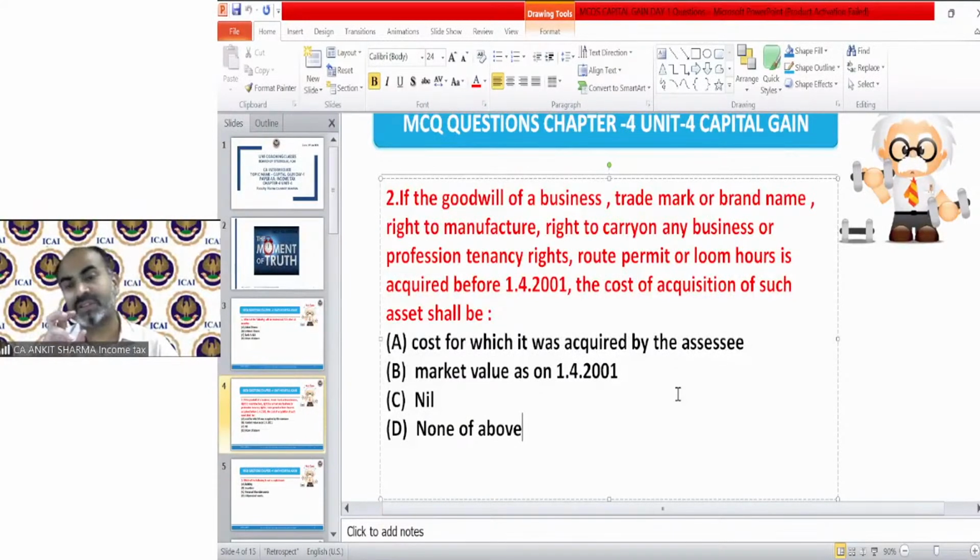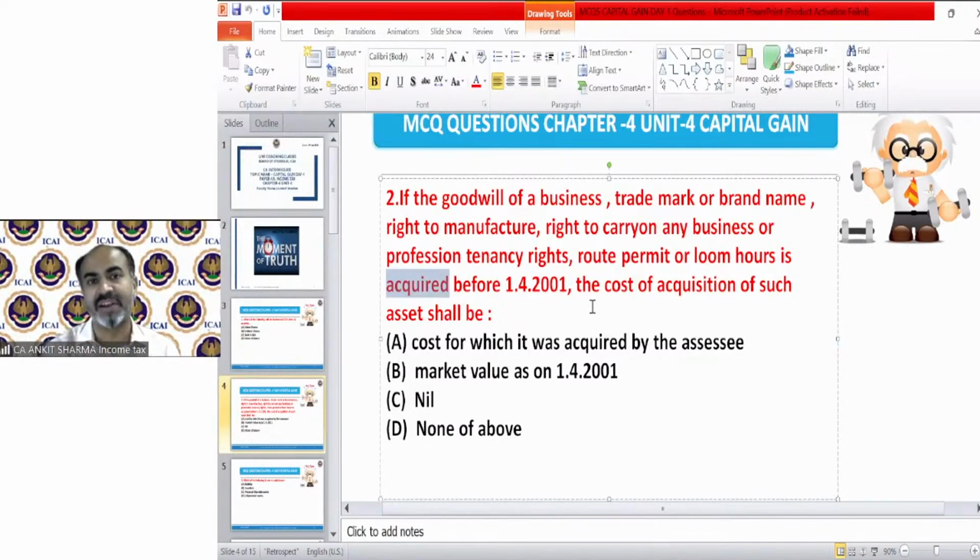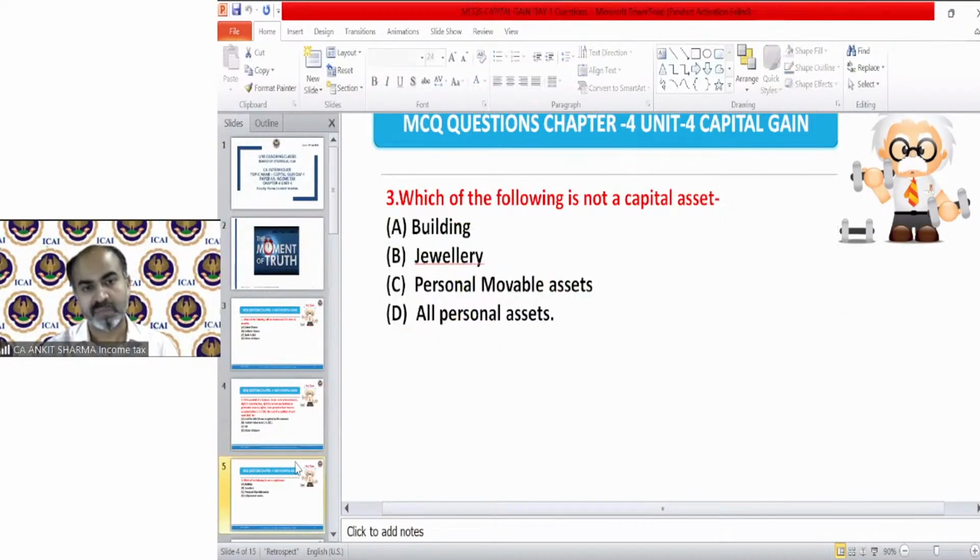Because the question says it has been acquired, that means it is not self-generated, so some amount must have been paid. If it is self-generated, the cost is nil, but if it's purchased, then the purchase price will be your correct answer. So the correct answer is option A.